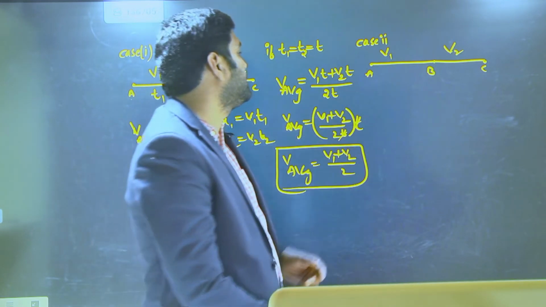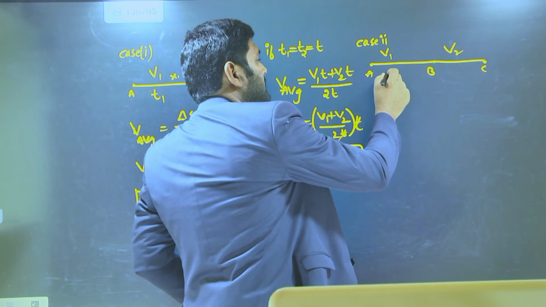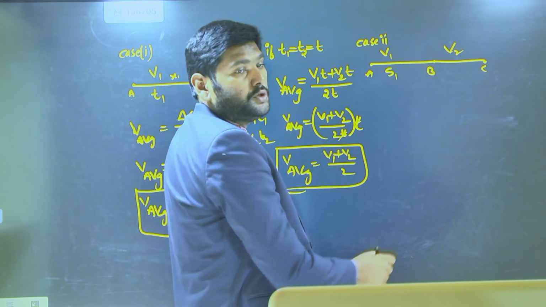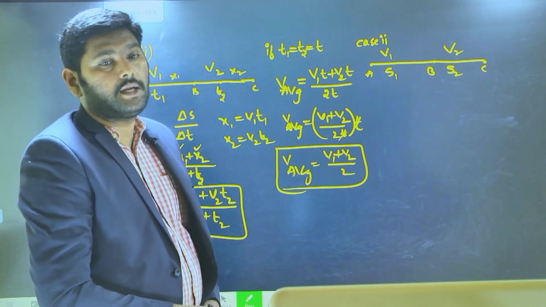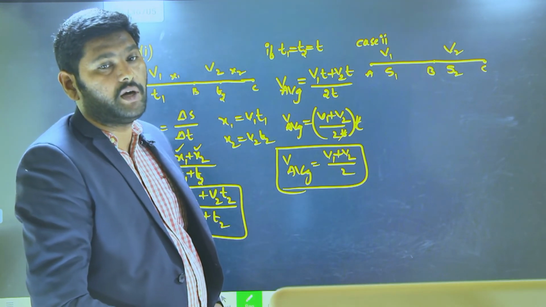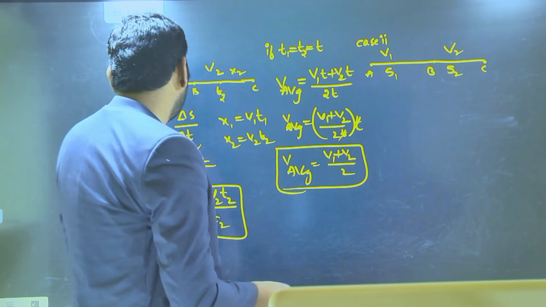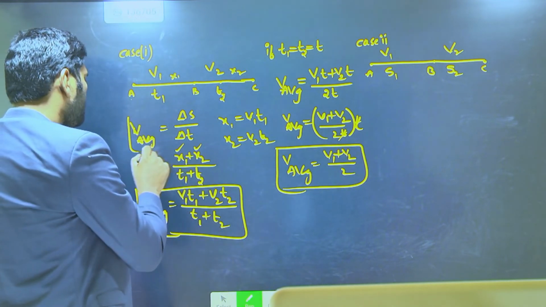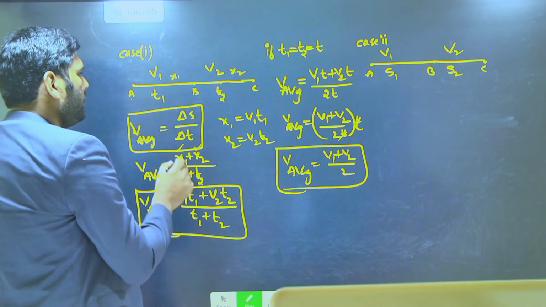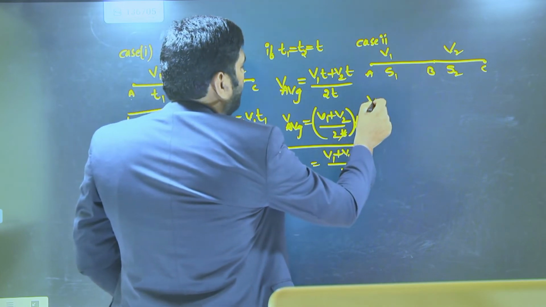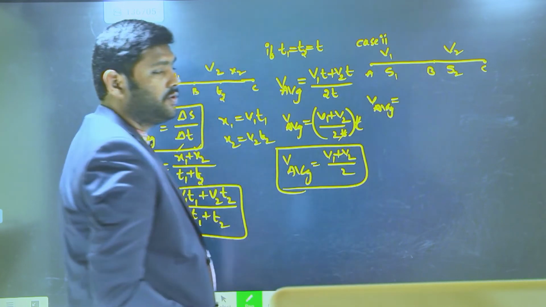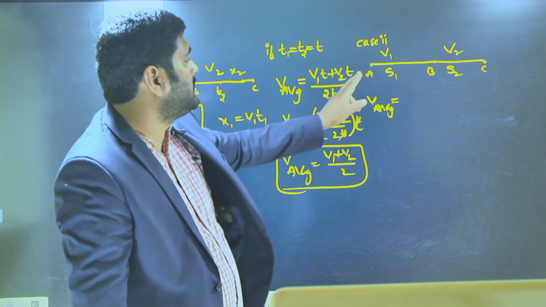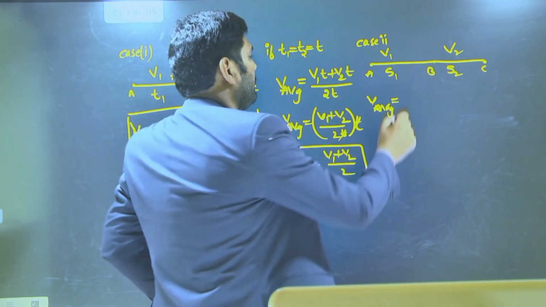The distance covered from A to B is S1, and B to C is S2. In this case, what is the average speed formula? You know, the average speed formula every time is this only: total distance by total time taken. Total distance is S1 plus S2.